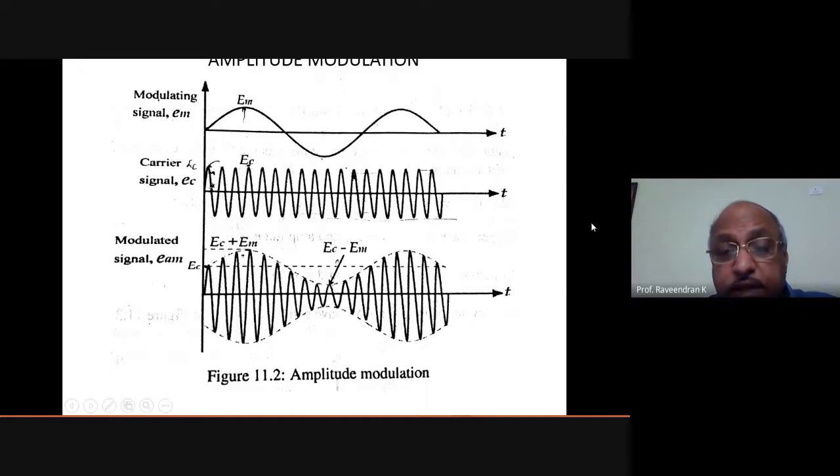But the phase is not varied, its angular displacement is not varied, its carrier frequency is not varied, the frequency is the very same. See here, the same frequency is actually applied here. Whenever this is mixed with this one, the frequency is not changed at all. The frequency is not changed. Only the amplitude of the carrier signal is varied in accordance with the message signal. That is technical. That is why it is called amplitude modulation. I hope you understood this very clearly. This concept you should understand very clearly.